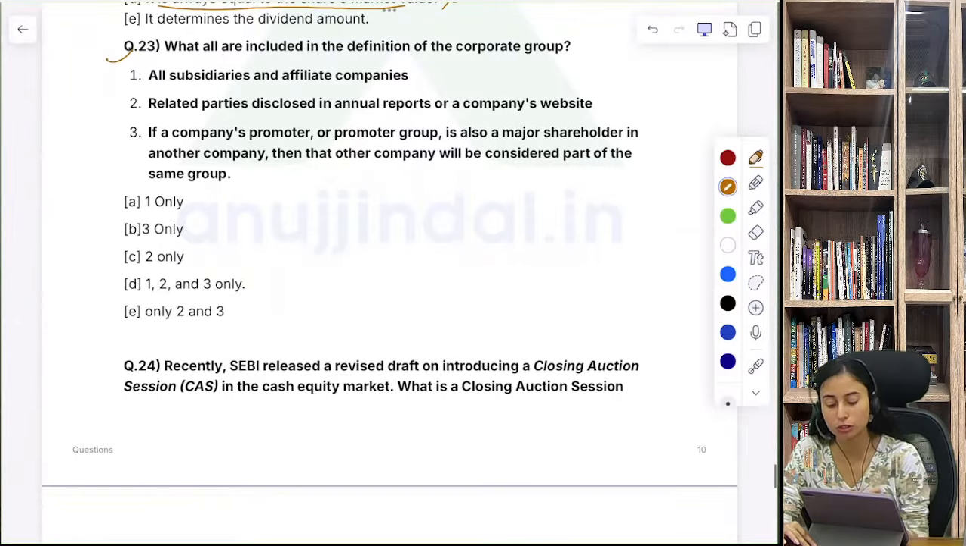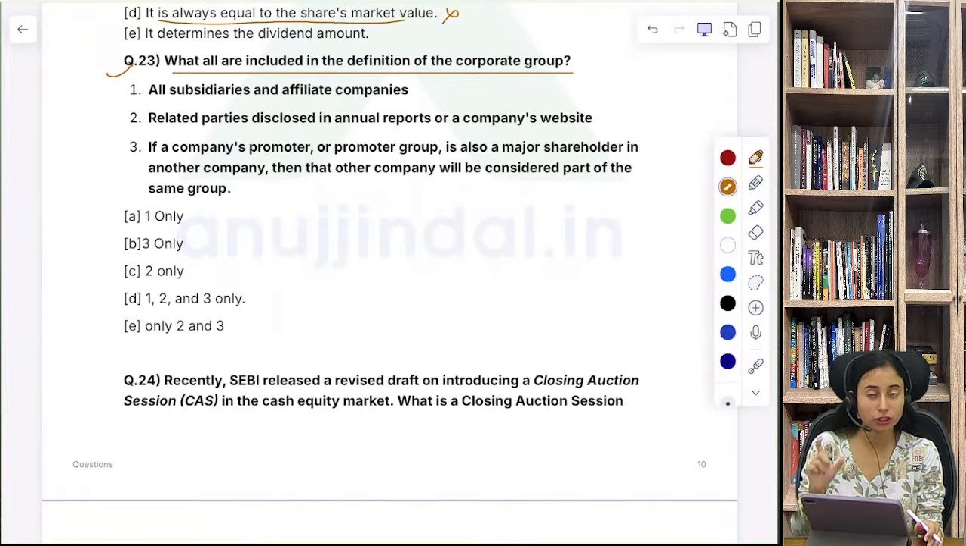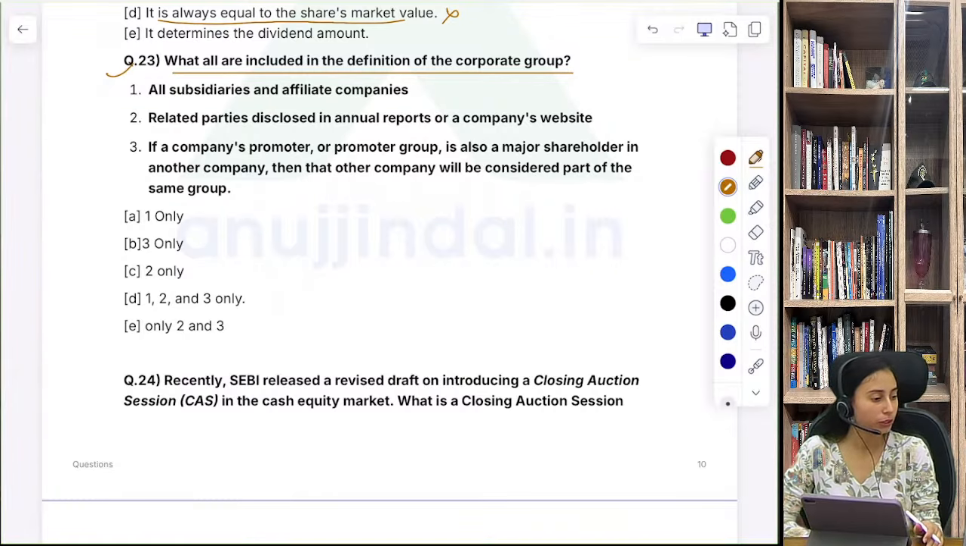Let's just move ahead with question number 23. What all are included in the definition of corporate group? This is a very general question. If you know that what do you mean by corporate group, you will be able to identify what is the right answer in this case. ठीक है, corporate group क्या होता है? When there are related party to a particular company. तो हम उसे as a corporate group मानते हैं. That this is a corporate group. इसमें सारी parties एक दूसरे से related हैं, right? So you have to identify what is the correct definition के अंदर कौन कौन आता है. Corporate group के definition के अंदर कौन कौन आता है.